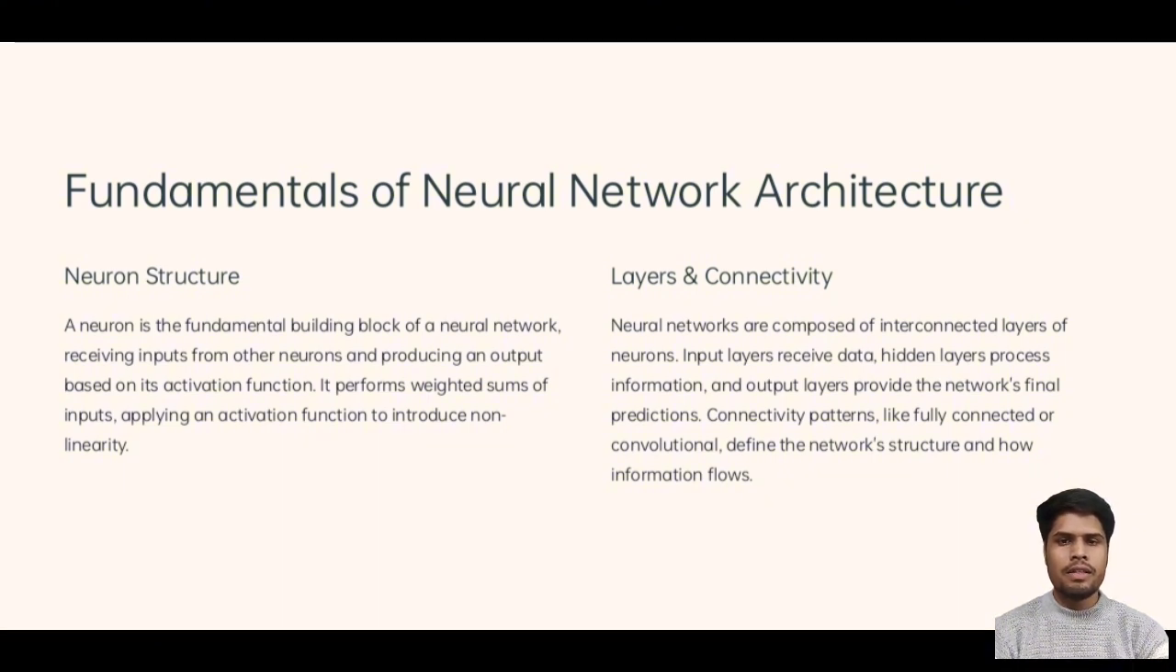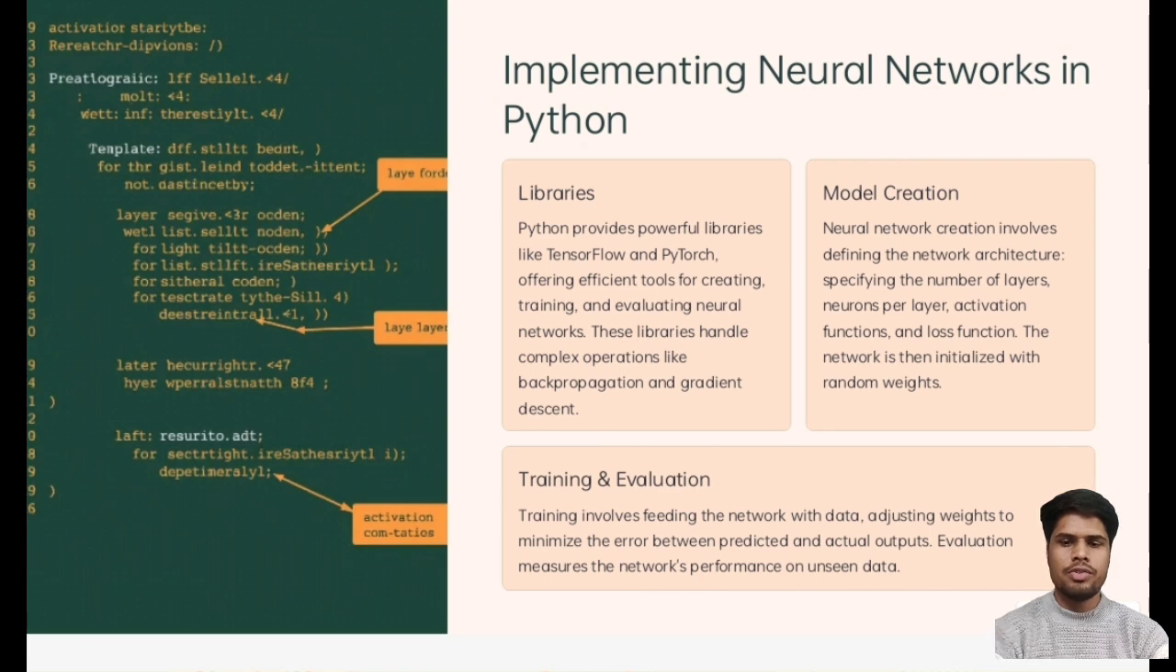And the other is layers and connectivity. Neural networks are composed of interconnected layers of neurons. The input layer receives the data, hidden layers process information, and the output layer provides the network's final predictions. Connectivity patterns like fully connected or convolutional define the network's structure and how information flows. So, implementing neural networks in Python.